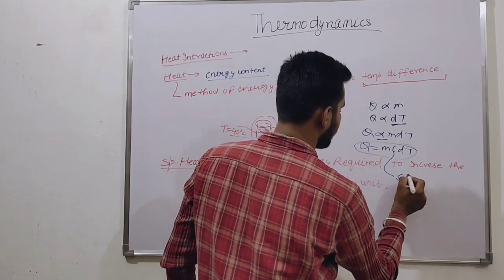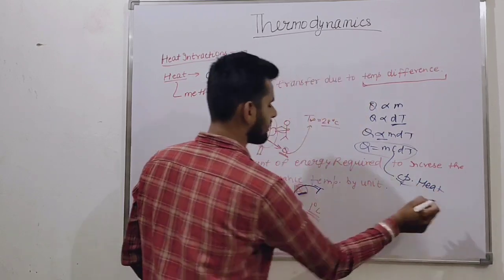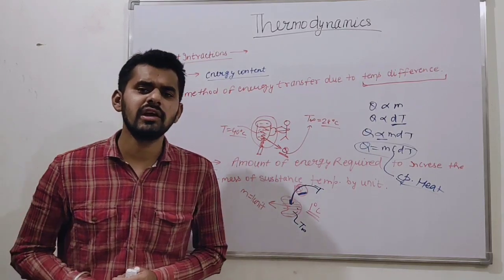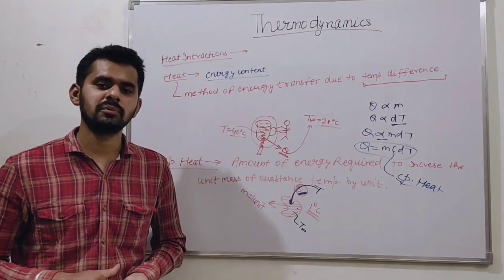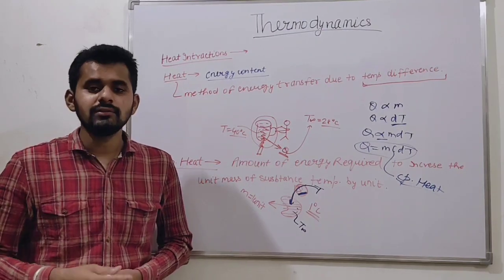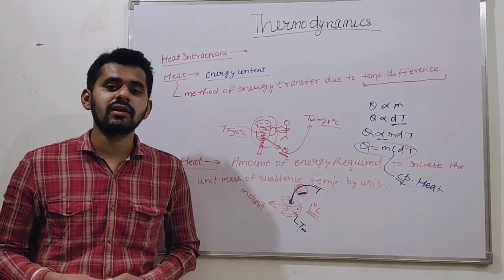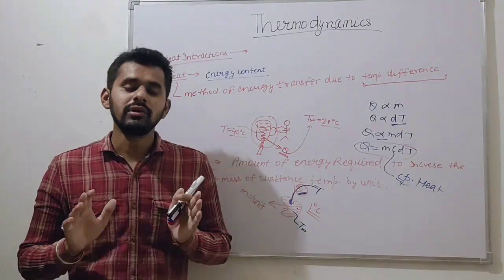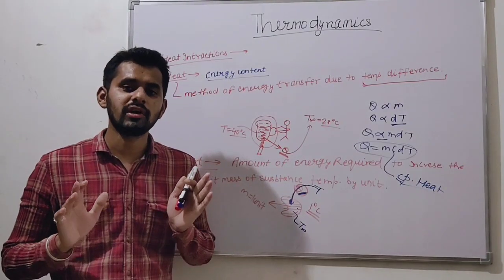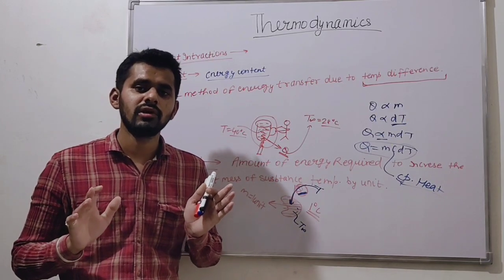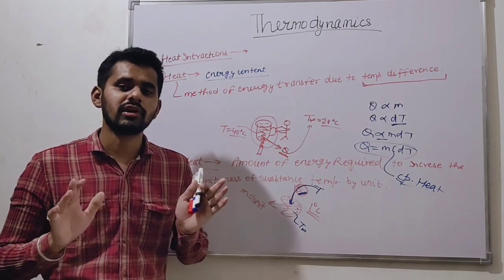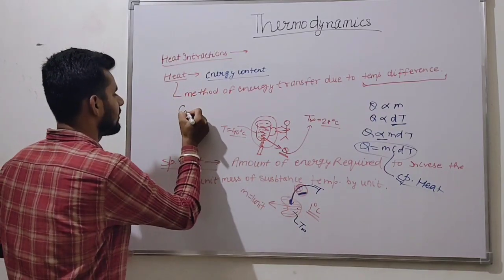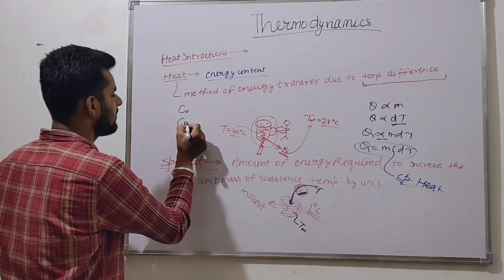What is C? C is basically specific heat. Okay, friends. A term comes: specific heat at constant volume, specific heat at constant pressure. What is this? Basically, specific heat at constant volume is nothing but the amount of heat required to increase the temperature by unity for a unit mass of substance at constant volume process. For a constant volume process, it is represented by Cv. For a constant pressure process, it is represented by Cp.